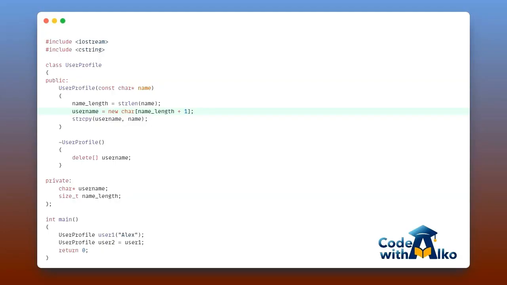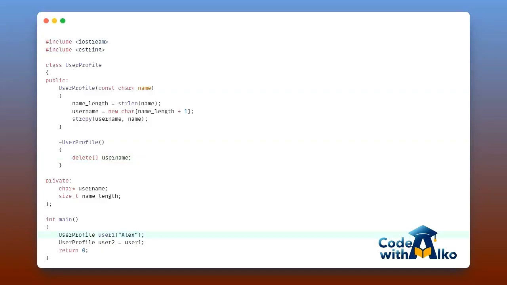Since we used new, we obviously know we have to clean it up. That's why we wrote a destructor. Its whole job is to simply free the memory that we allocated earlier by calling delete on that memory. At first glance, it seems like we're doing everything responsibly. Memory gets allocated, and later it's deallocated. Everything seems good. But here's where the disaster is waiting to happen.